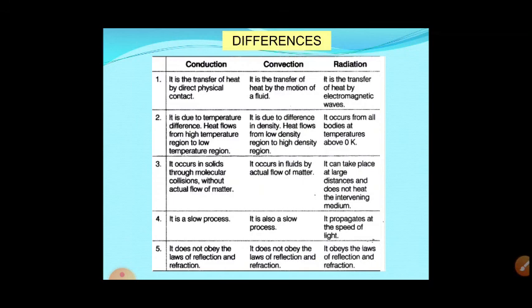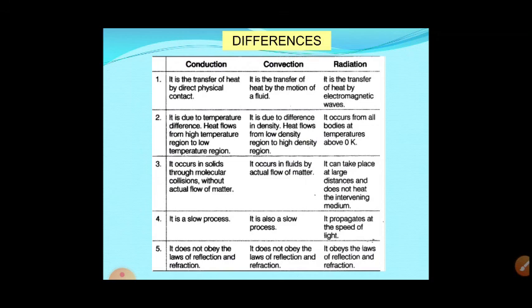Okay, in radiation, there is no need for any material, meaning no direct contact or any medium. It is electromagnetic waves. It moves at the speed of light. It is due to temperature difference. Heat flows from the higher temperature region to the lower temperature region.